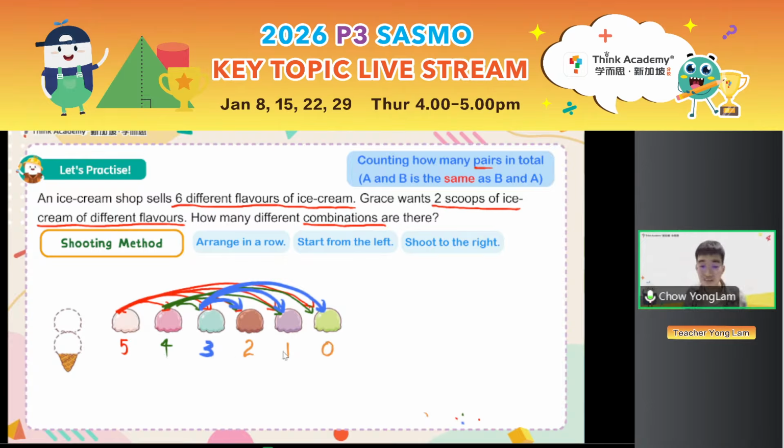So all we did is start from the left, shooting to the right. And for every ice cream flavor, we found this many new pairs. We follow the pattern: we start from the number, and every time we go to the right, it decreases by 1. Finally, to find the total number of ways, you just do 5 plus 4 plus 3 plus 2 plus 1 plus 0, which is equal to 15.